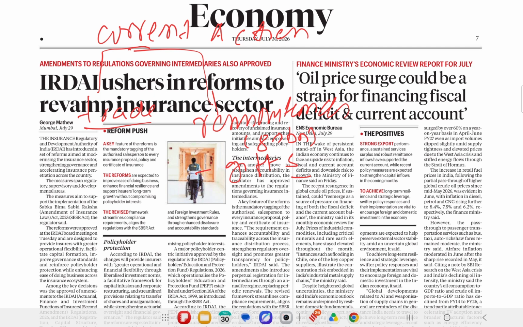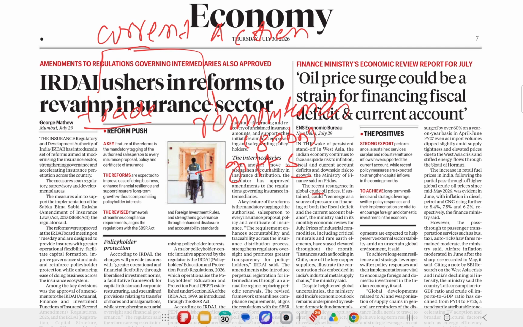Further, the report says there has been a recent resurgence in global crude oil prices. So why is it happening? Because of the recent resurgence in global crude oil prices. If sustained, it could re-emerge as a source of pressure on financing both the fiscal deficit and the current account balance.